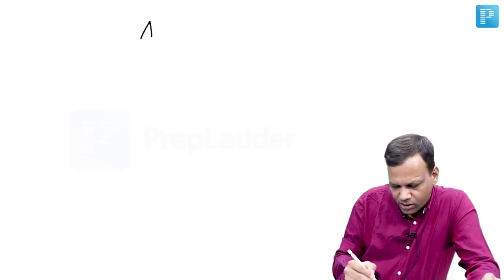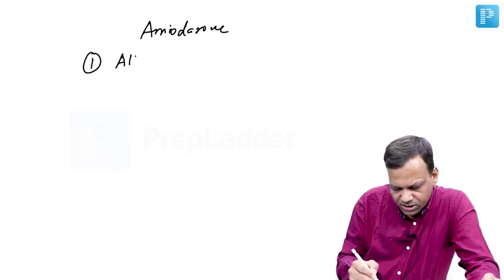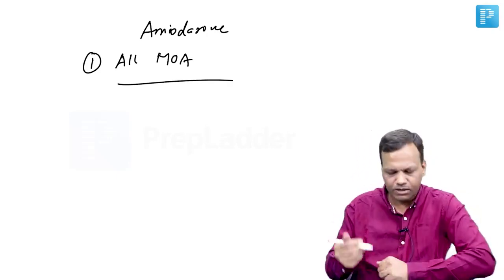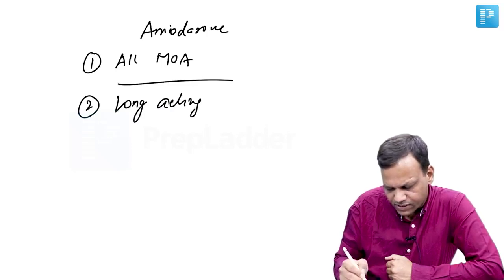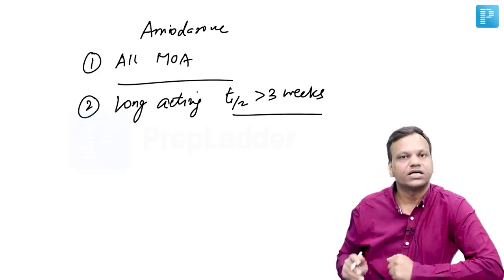The important points about amiodarone to remember: number one, it has all mechanism of action. That means it is not only a sodium blocker but also a potassium blocker, calcium blocker, and beta blocker. Second, amiodarone is very long acting. Its half-life is more than 3 weeks. Very, very long acting antiarrhythmic drug.